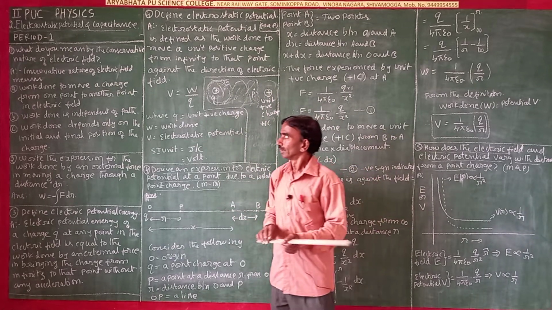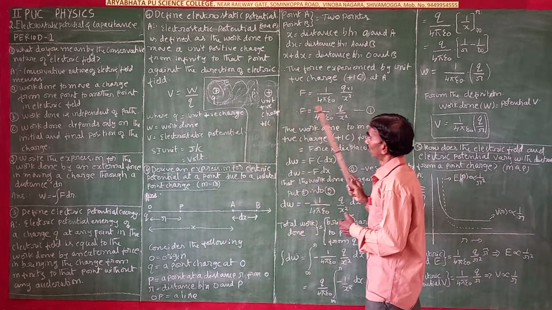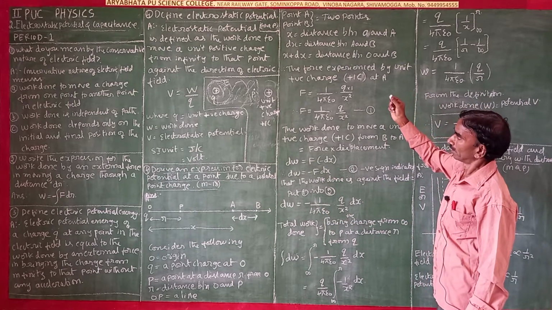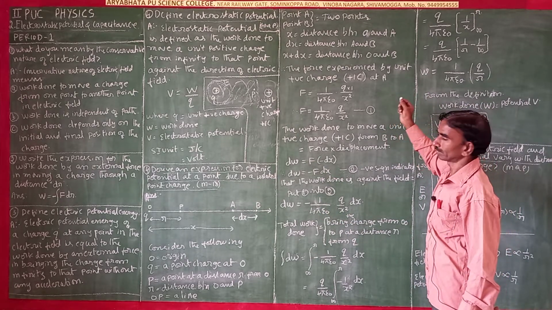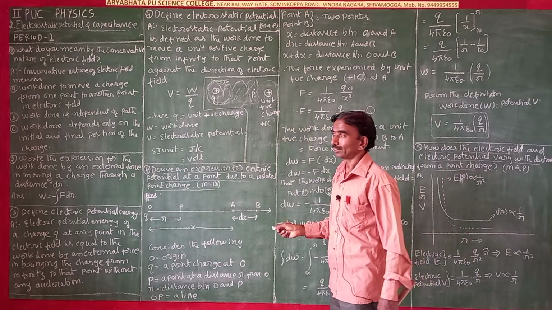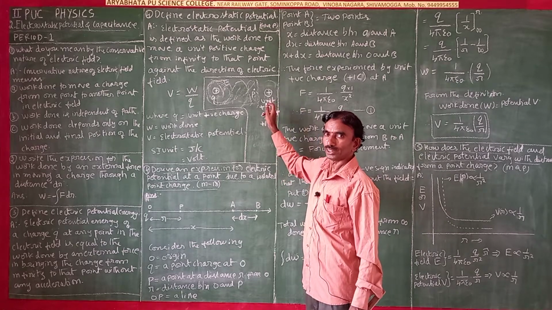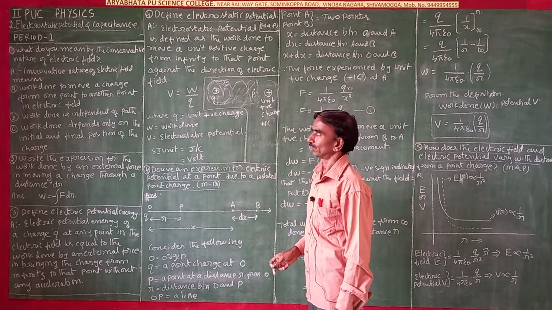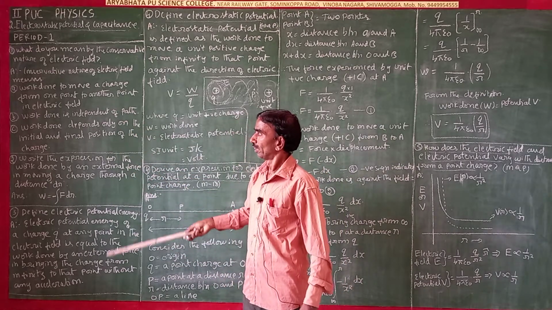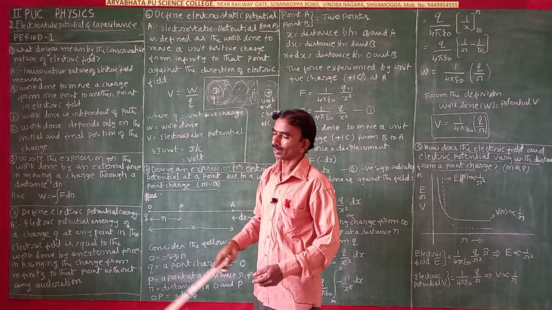To bring a positive charge from one point into this electric field, work has to be done, and work done is independent of the path. In whichever path I am going to bring this charge, that is independent of the path. It depends only on the initial and final points of the path.